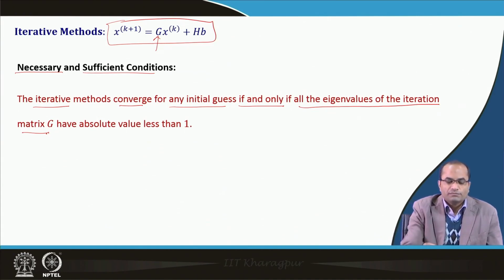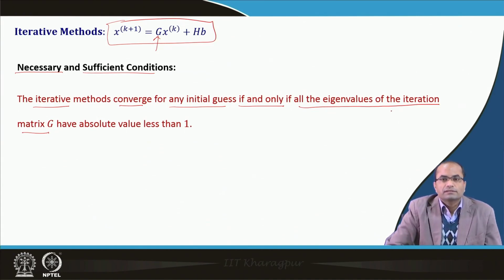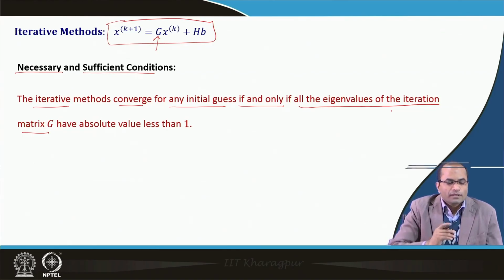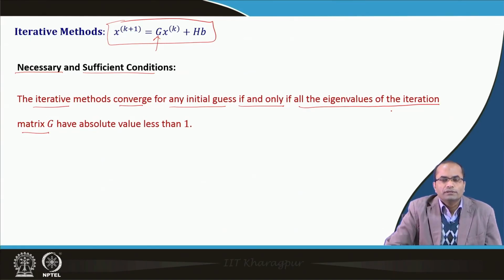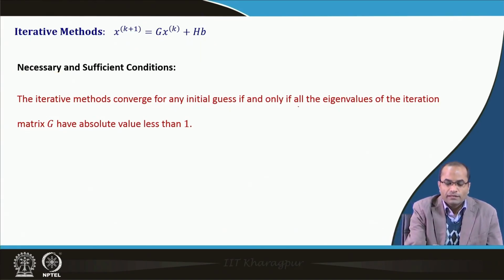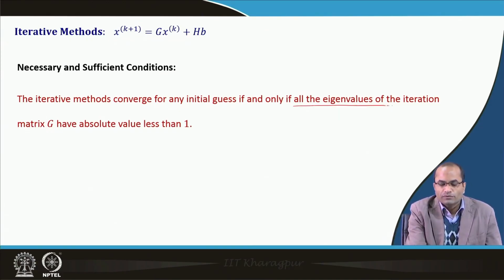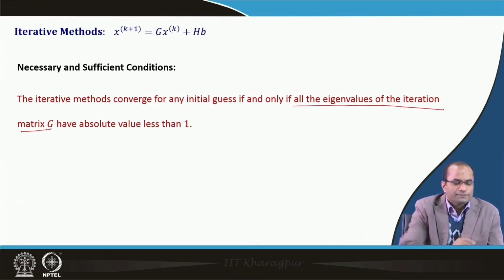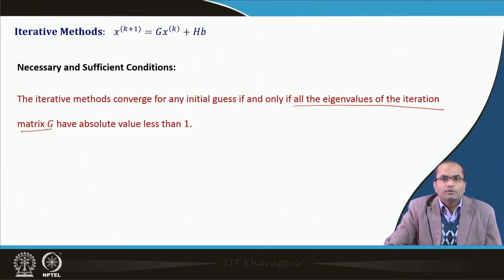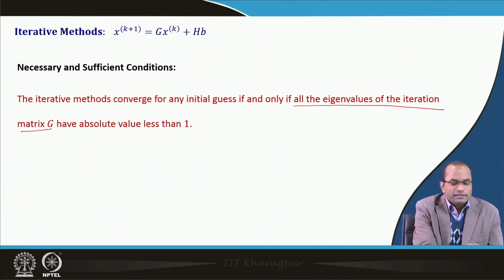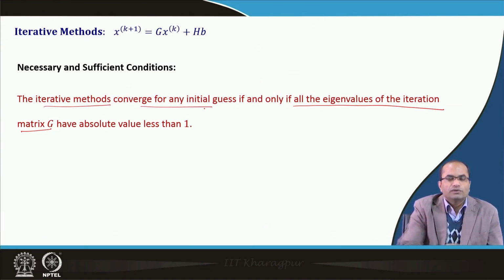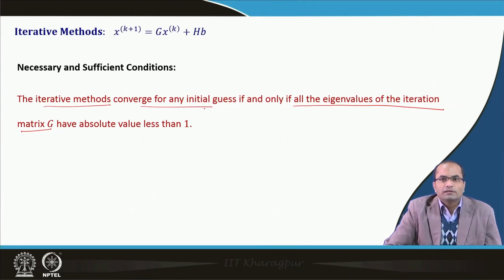So, as I discussed before, this iteration matrix is the central part of an iterative method for solving system of linear equations. And now we do see that if all the eigenvalues of the iteration matrix G have absolute value less than 1, in that case the iterative method will converge for any initial guess.